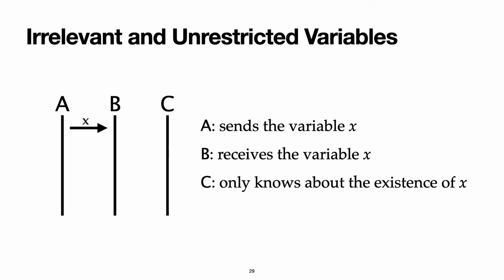For a more concrete example, if A sends B a variable x, this variable will be known to A and B, and these will be unrestricted, carrying multiplicity omega for A and B. And in the local typing context of C, C knows the existence of the exchange, but its value is unknown, hence the multiplicity carried by x is 0.